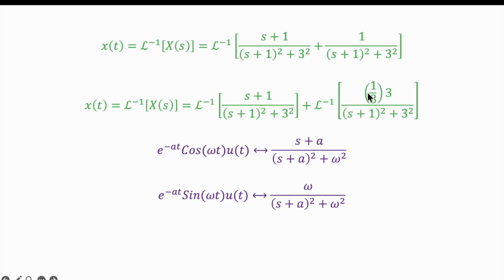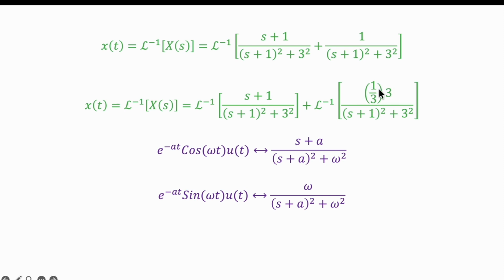On the upper side we don't have omega here, so this is omega 3, but here we don't have omega, so that is why we write this. So if you see, we don't have omega on the numerator, so that is why we manipulate this like this: 1 by 3 multiplied by 3, so 3 will be cancelled with this 3, and the remaining is 1 as well.